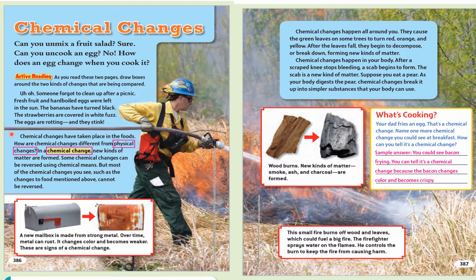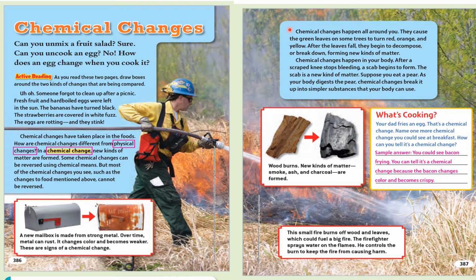A new mailbox is made from strong metal. Over time, metal can rust. It changes color and becomes weaker. These are signs of a chemical change. Chemical changes happen all around you. They cause the green leaves on some trees to turn red, orange, and yellow. After the leaves fall, they begin to decompose or break down, forming new kinds of matter.